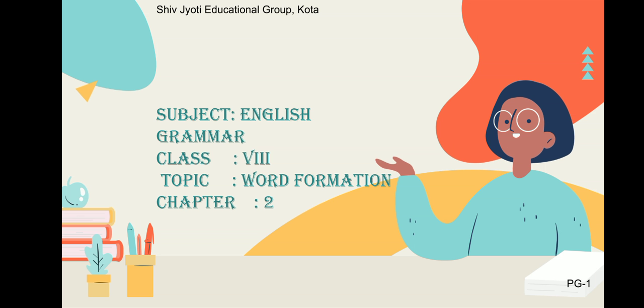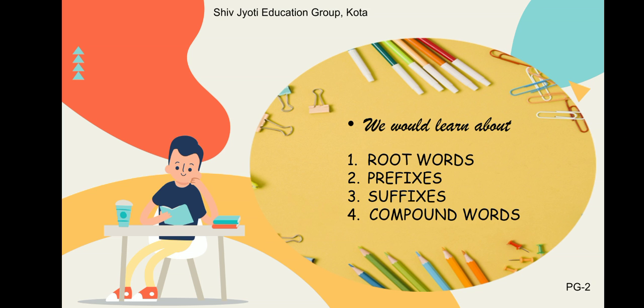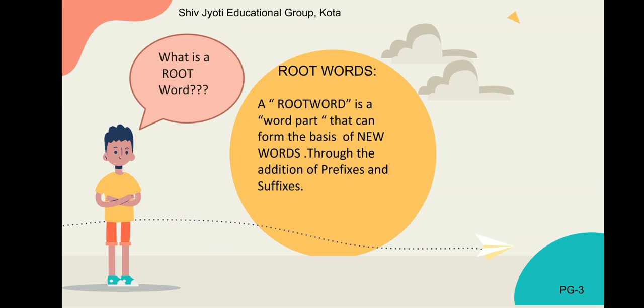Today, we are here to study the second chapter of your English grammar, that is, word formation. In this chapter, you will learn about first, root words, second, prefix, third, suffix, and fourth, compound words. Let us study about them in detail.